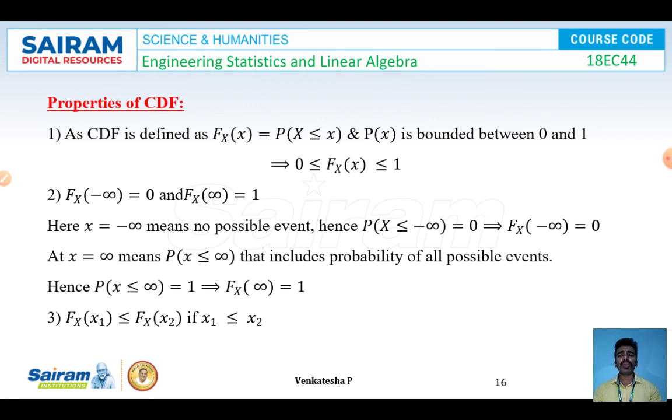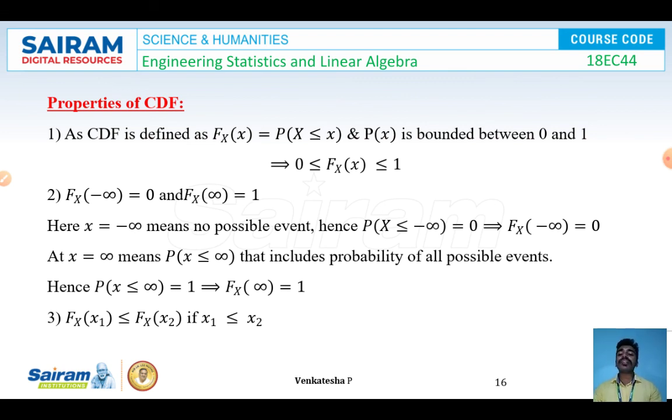Here we note that x equal to minus infinity means no possible event. For no possible event, we take x equal to minus infinity, or x less than 0. Hence P(X less than or equal to minus infinity) is always 0. It implies that obviously the CDF F_X(minus infinity) is also 0.